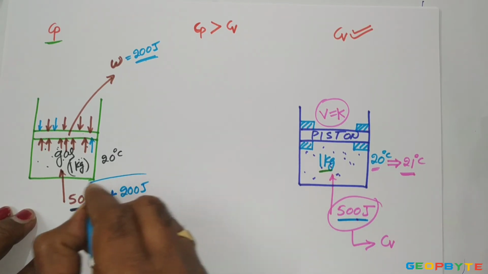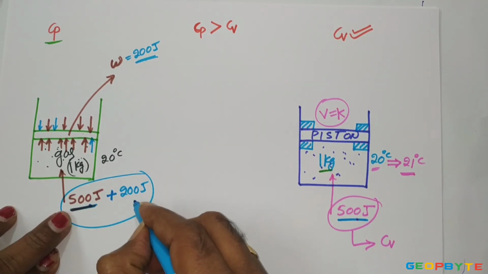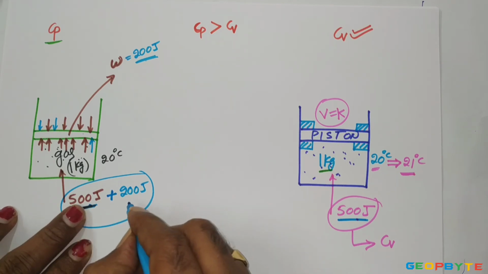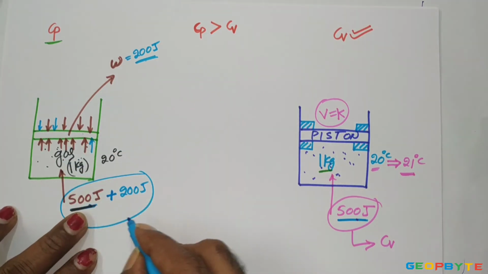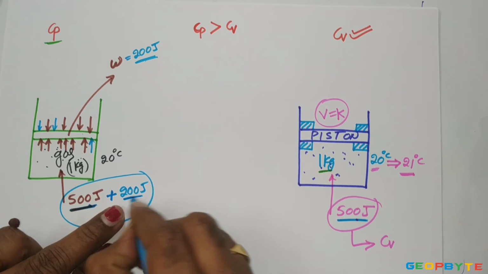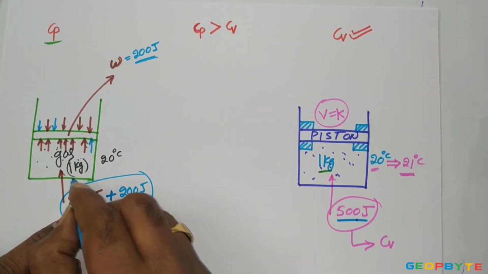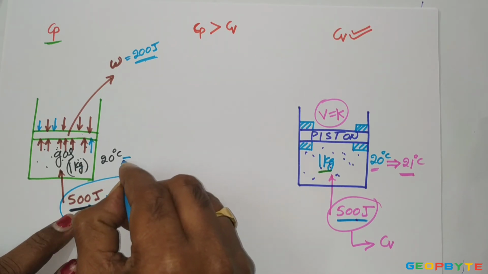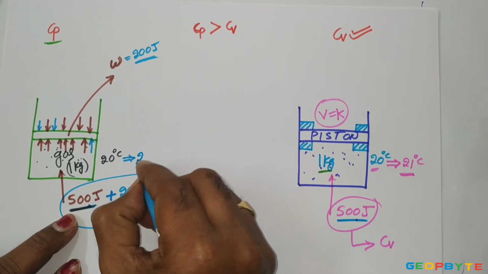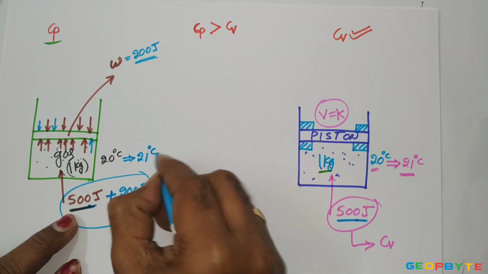Now when I give 700 joules of energy, in this case, this 200 joules of energy is causing the lifting of the piston. The remaining 500 joules of energy is causing the increase in temperature from 20 degrees centigrade to 21 degrees centigrade.